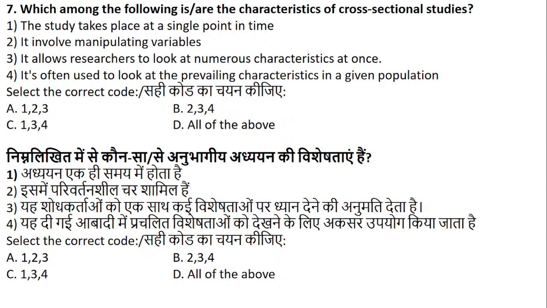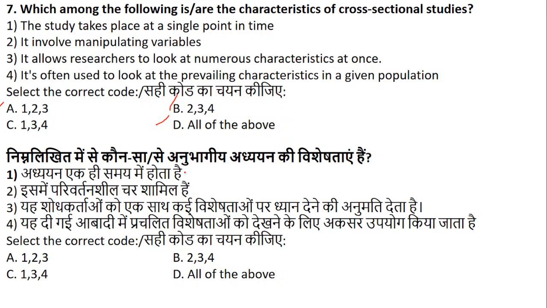Yes, waiting for the answers, everyone. Which of the following is the characteristics of cross-sectional studies? Okay, we have started getting answers. You have the options A, B, C, D. Okay, fine. 7th B, 7th C, again we are getting 7th C, 7th A. How can all the options be right?